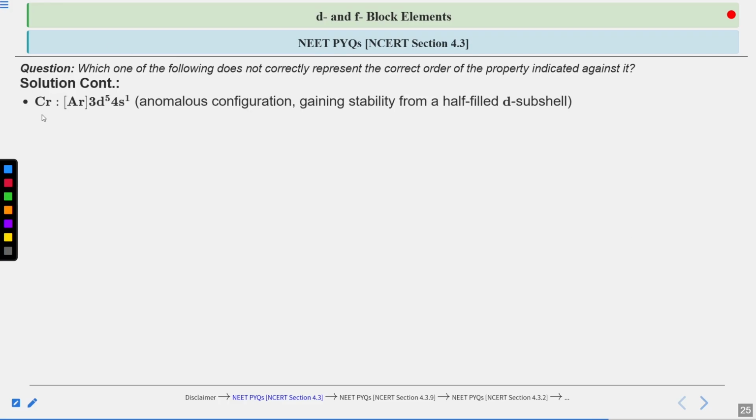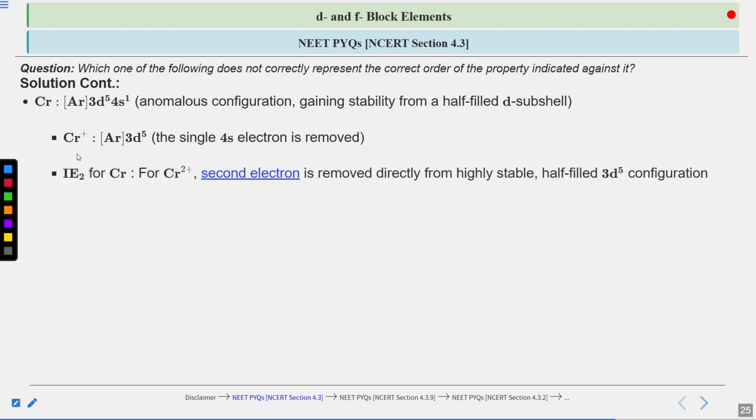Now for chromium, with the configuration argon 3d5 4s1, it is an anomalous configuration, because it gains stability from a half filled d subshell. Chromium positive has the configuration argon 3d5, after the single 4s electron is removed. For the second ionization enthalpy, to form chromium 2 positive, the second electron is removed directly from the highly stable half filled 3d5 configuration, right?